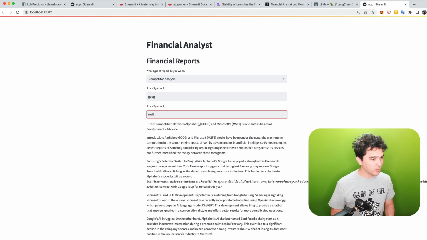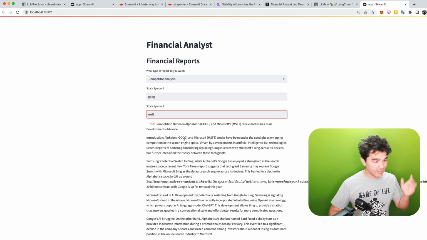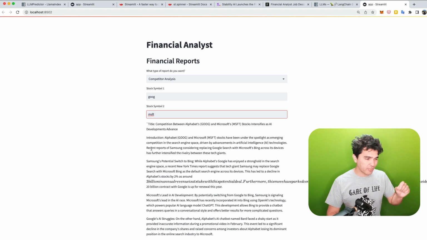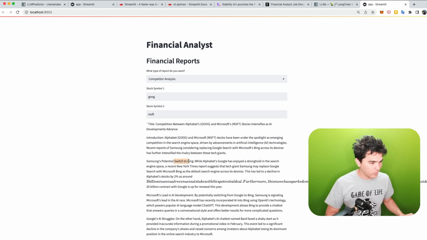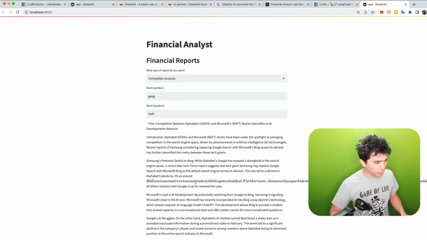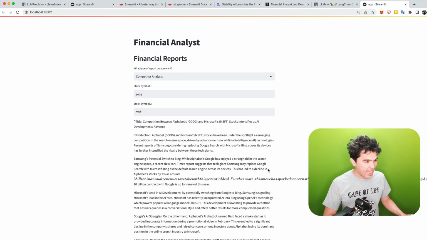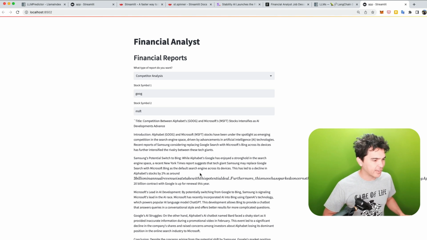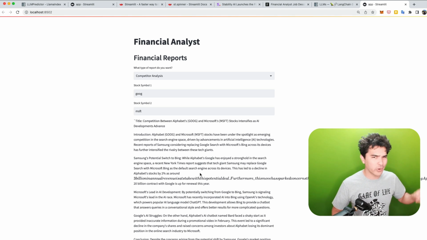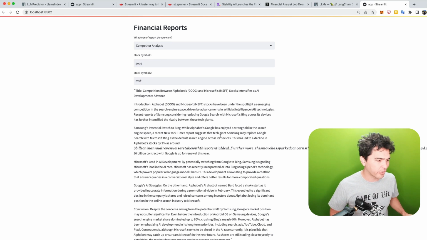And here we go. Competition between Alphabet's Google and Microsoft intensifies as AI developments advance. As mentioned in the previous video, it mentions very up-to-date news on Samsung considering replacing Google Search with Microsoft's Bing and how this switch to Bing might impact them. I'm not sure why this is formatted weird, but it says $3 billion in annual revenue is at stake with this deal and a $20 billion contract with Apple. So if Apple decides to use this as a negotiating tactic, saying, oh, well, we're going to switch to Bing, they'll probably get a better deal on using Google Search on the iPhone.